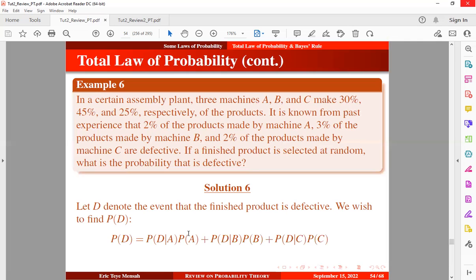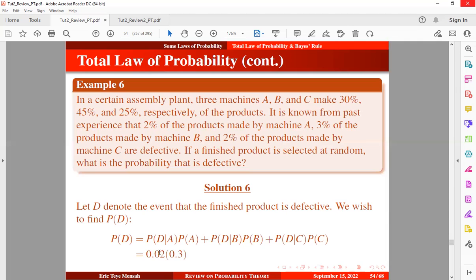The probability that the finished product is defective, given that it's coming from machine A, multiplied by the probability of machine A, then you're also supposed to add the probability that the finished product is defective, given that it's coming from machine B, multiplied by the probability of machine B. Then I'm going to add the probability that the finished product is defective, given that it is coming from machine C, multiplied by the probability of machine C.